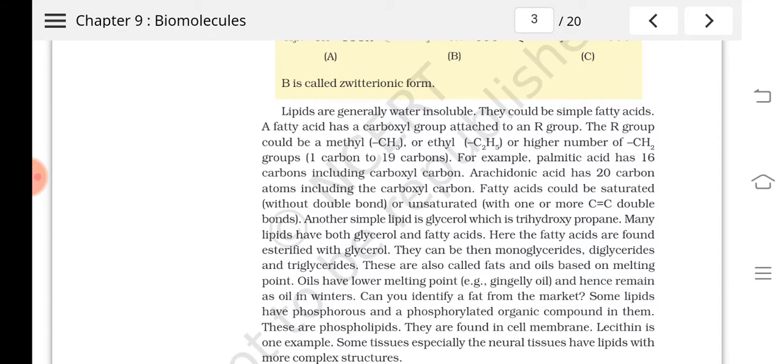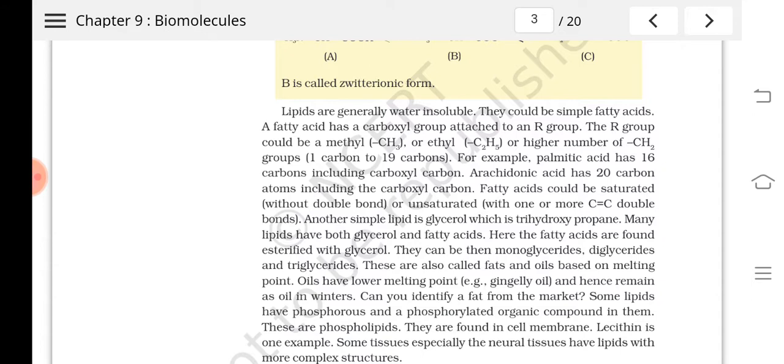That R group can be CH3COOH or CH3CH2, like CH3CH2COOH, like this. Okay, it can have a carboxyl group with an R group. The R group can be varying, or it can have the R group with a higher number of CH2 groups. For example, 1 to 19 carbons, and this 19 carbon chain will be attached to a carboxyl group. Like this, the number of the carbon atoms can be varied.